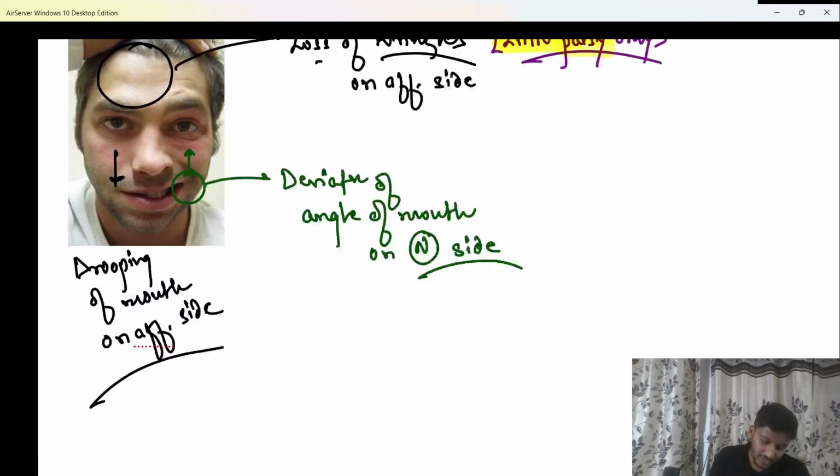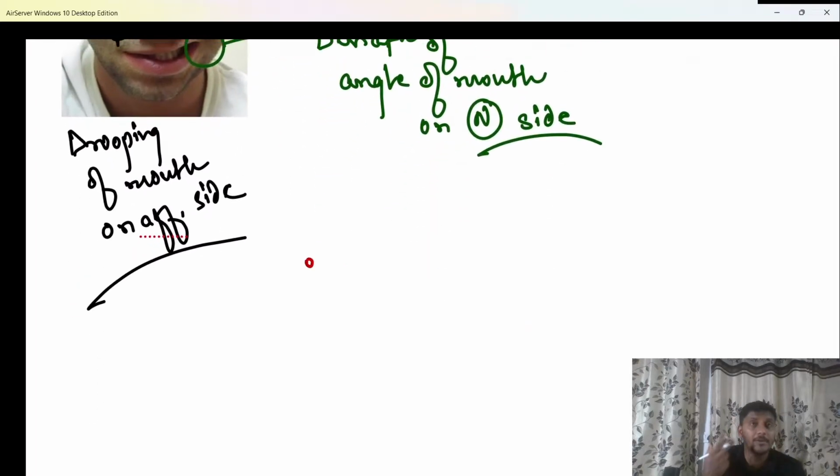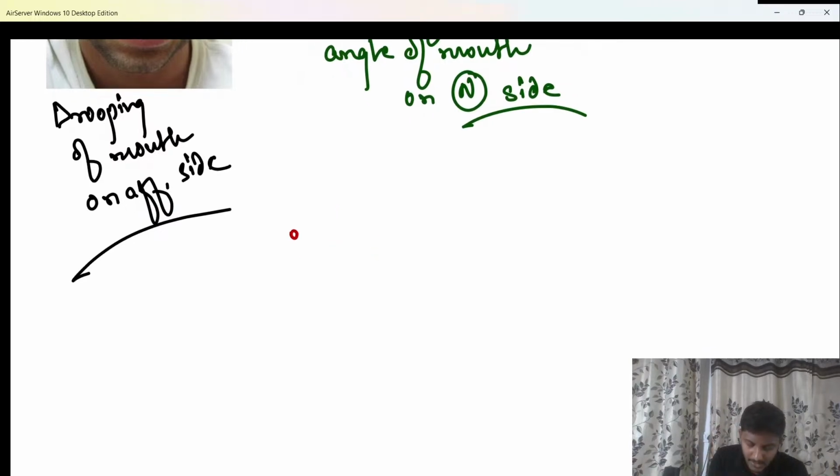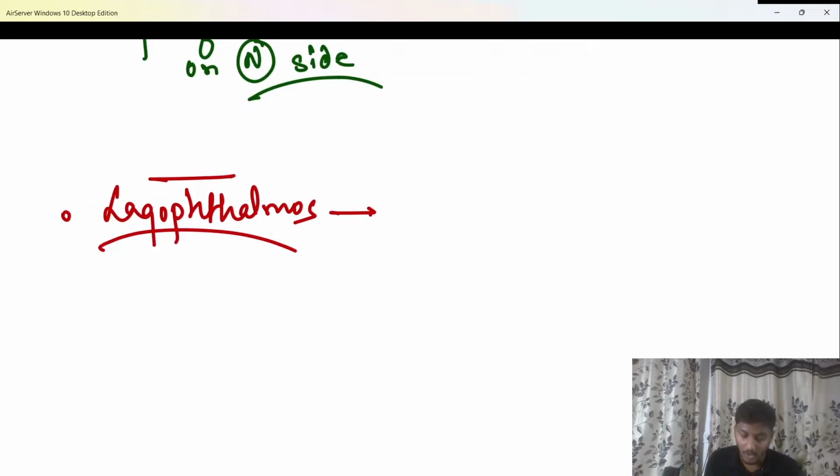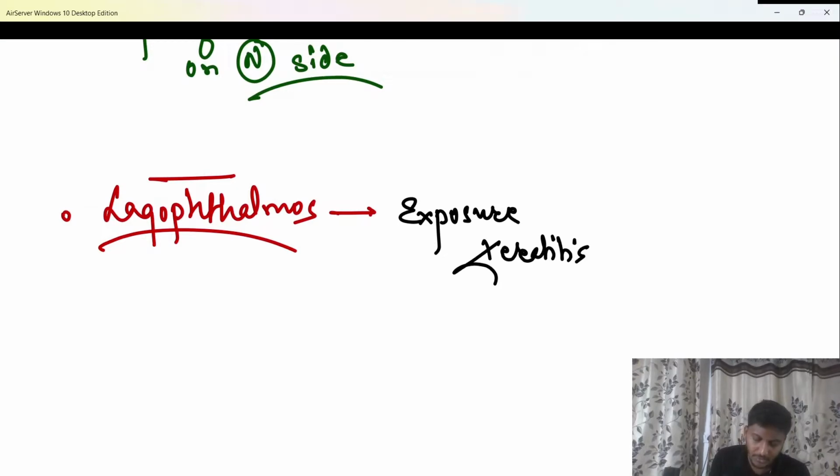So if the facial nerve gets damaged, the patient will not be able to close the eye completely because of palsy of the orbicularis oculi muscle, and this condition is called lagophthalmos. In lagophthalmos the eye is constantly open, and therefore a lot of dust and garbage goes into the eye, and that can cause inflammation or damage to the cornea, known as exposure keratitis. So the patient is going to develop exposure keratitis due to this lagophthalmos.